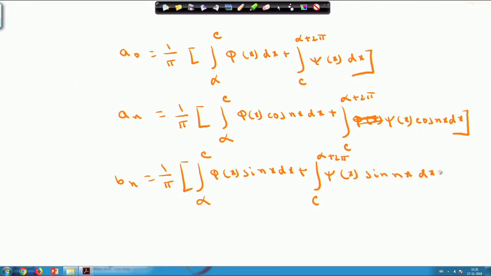If there is a point of discontinuity at the point x equals c, then a naught, a n and b n can be evaluated like this, alpha to c and c to alpha plus 2 pi.